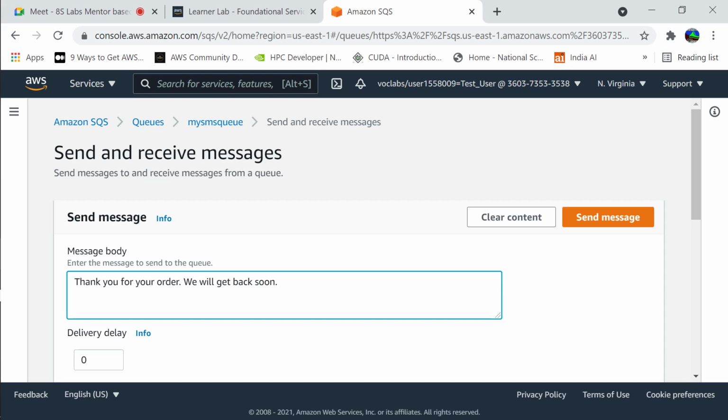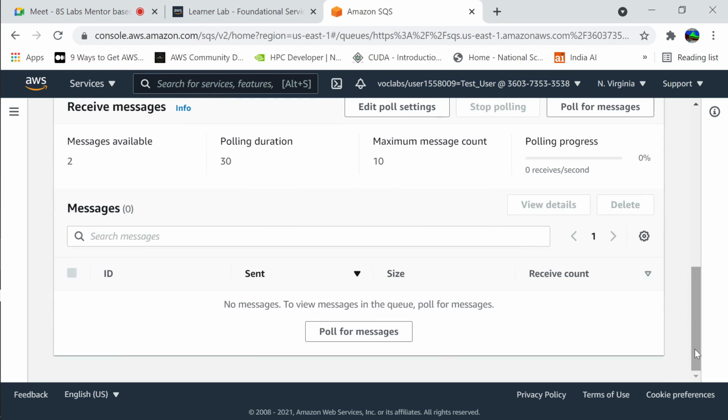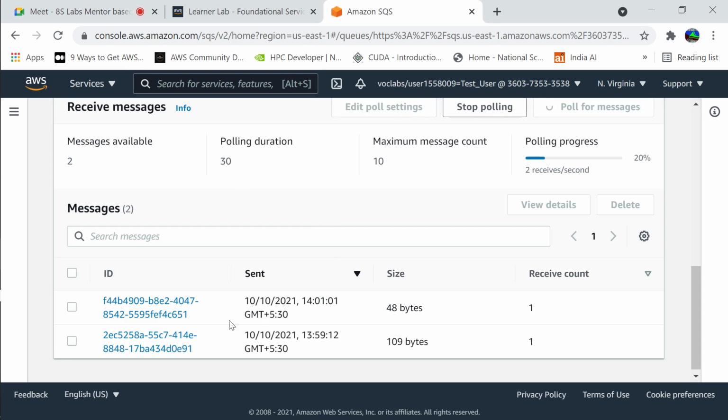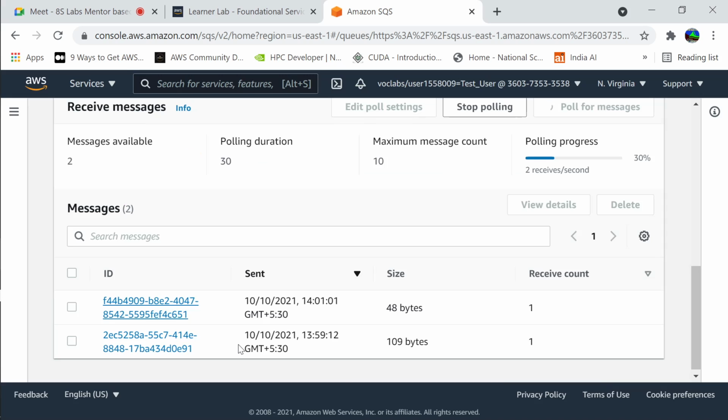So whatever I'm doing manually over here, okay, there are 2 messages already here. I sent 2 times, no? So let me poll for messages now. Now there are 2 messages in that queue. The first message I can read: Thank you for your order, and we will get back soon. Okay, done.